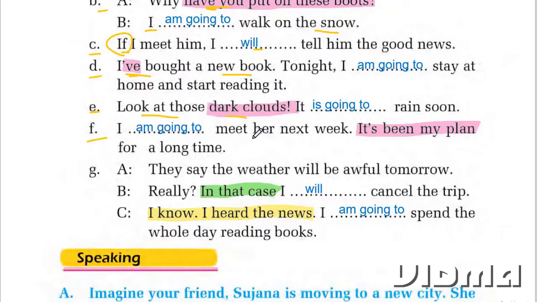I am going to meet her next week. It's been my plan. So I said if there is a plan, then we use going to. I am going to meet her next week. It's been my plan for a long time.